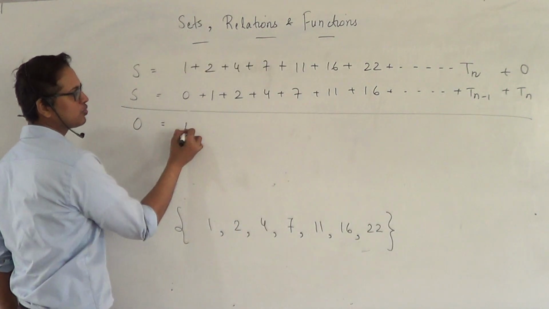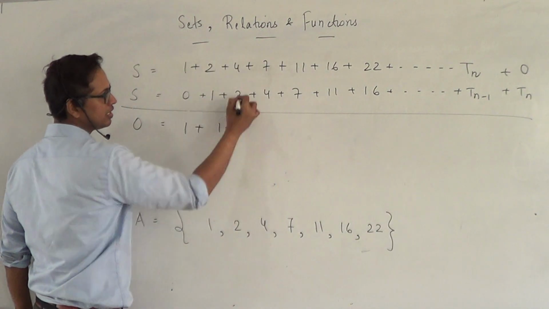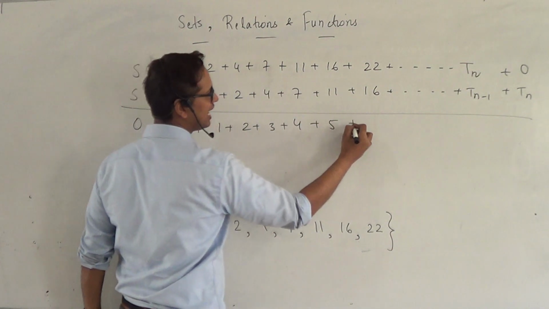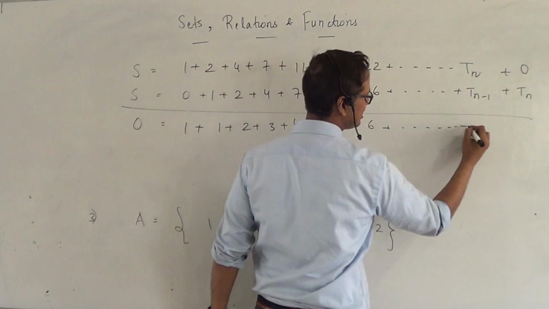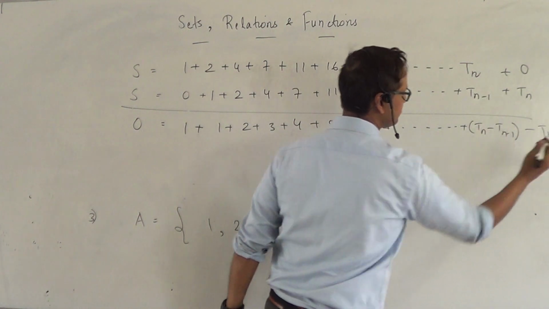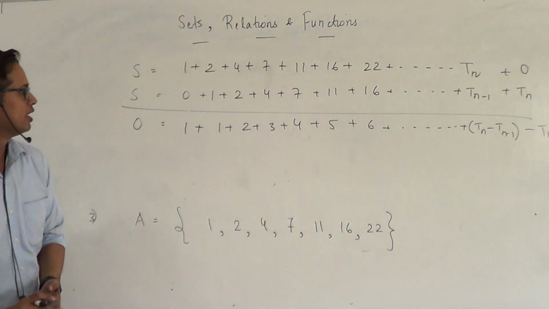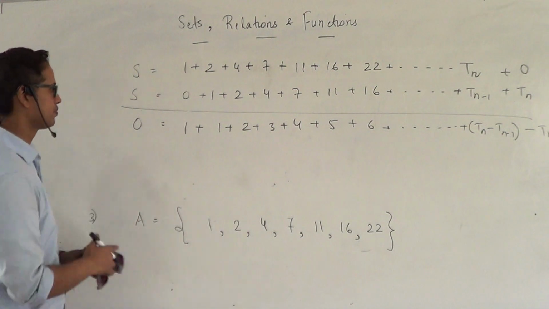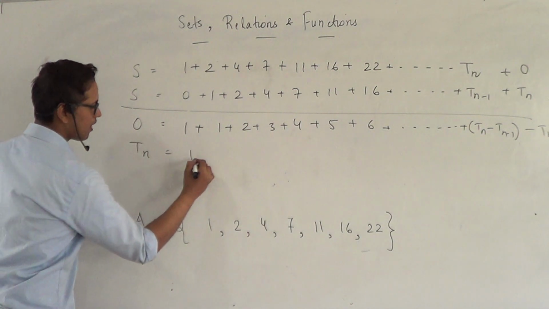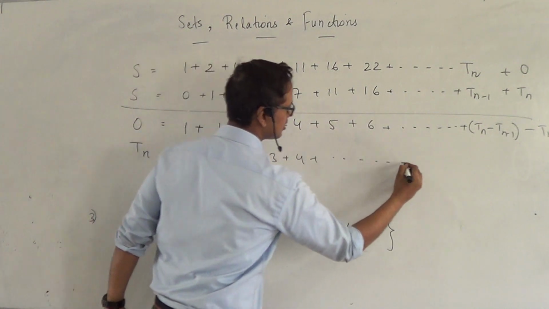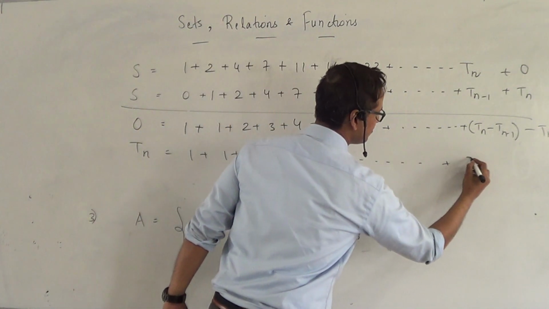So 1 minus 0 is 1. 1, 2, 3, 4, 5, 6, till Tn minus Tn minus 1. Let me get this last Tn to the left hand side, till this term.